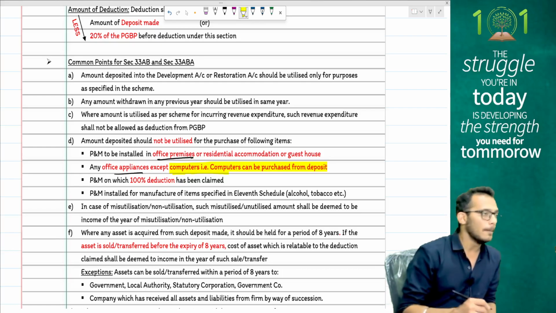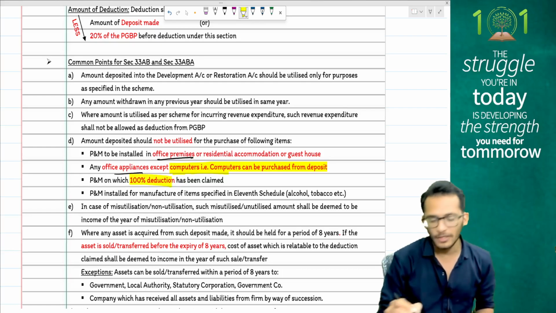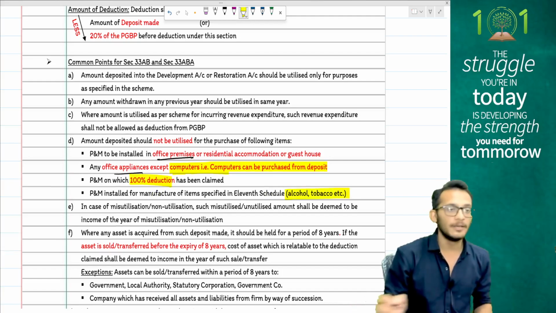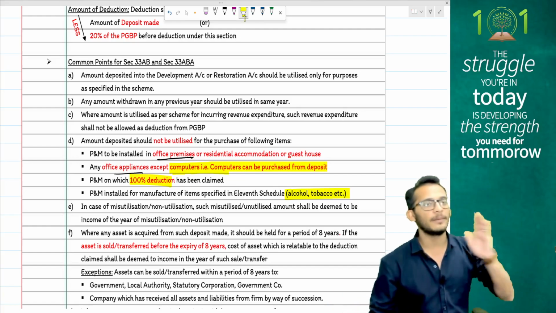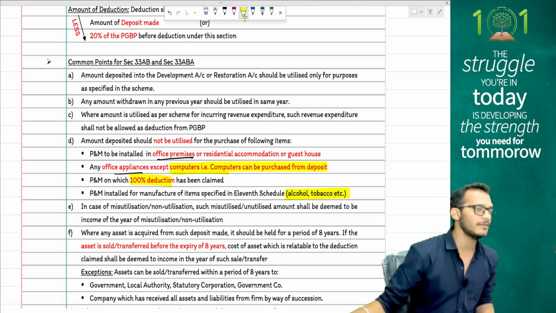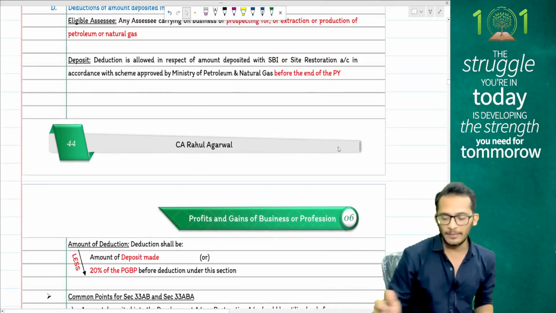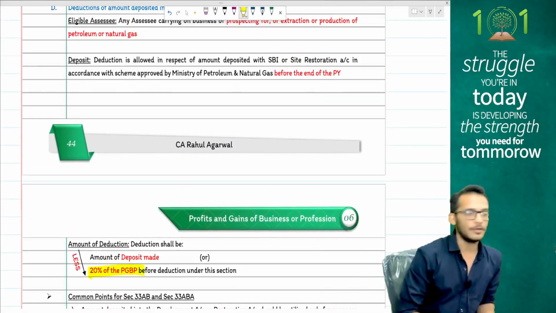Computers can be bought. It cannot be used for plant and machinery on which you claim 100% deduction, and cannot be used for items which are prohibited goods. If you are going from tea, coffee, rubber development, you can also go to the mining industry where you get something called site development fund. In site development fund, you can claim a deduction of 20% of the PGBP.